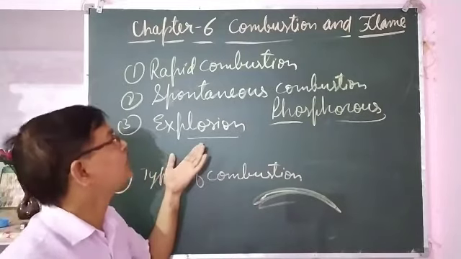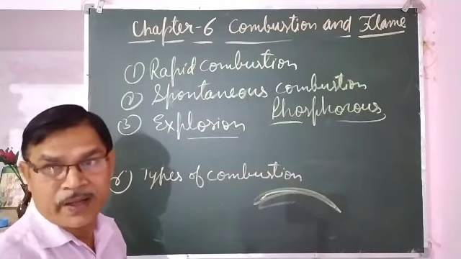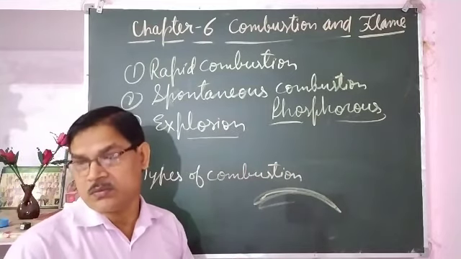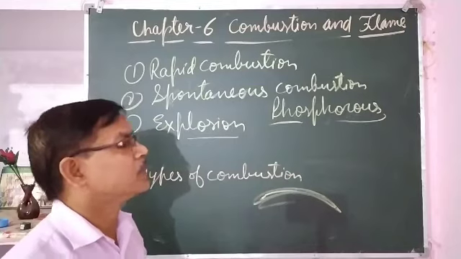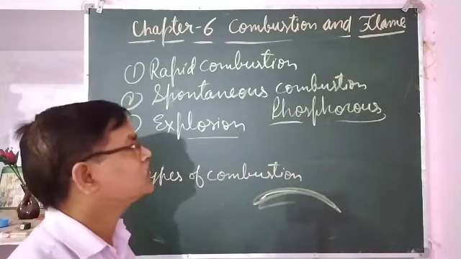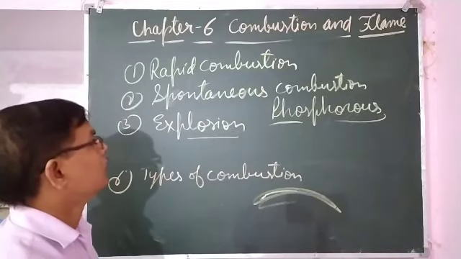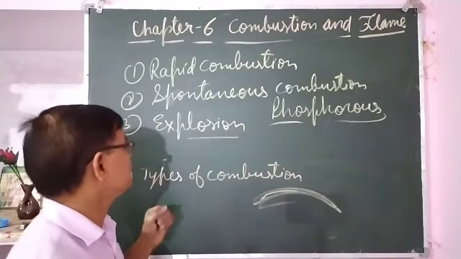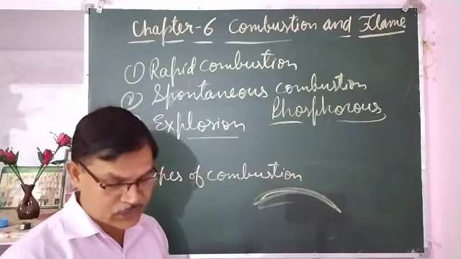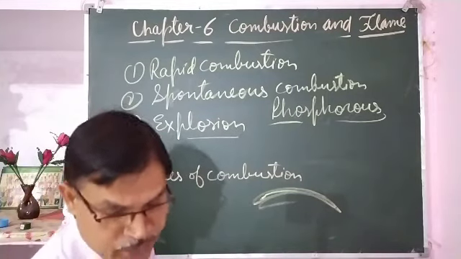One more is there, that is slow combustion. If rapid combustion is there, slow combustion will also be there. Whatever food we take is called the fuel for the body. In our body, the nutrients that are absorbed react with oxygen and produce heat. That is a type of slow combustion. So these are the types of combustion. The remaining we will discuss in the next video, because the video will be too long. So in this video only this much. Thank you.